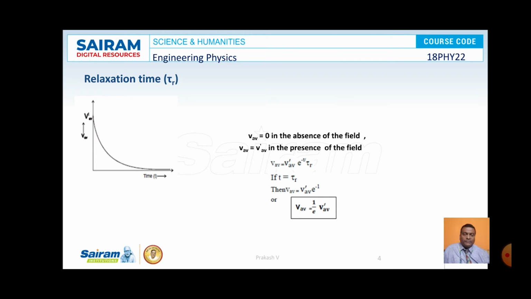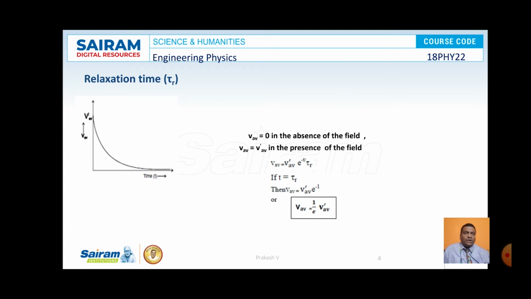as shown in the graph. Here we are plotting a graph of Vav dash, that is average velocity, versus time. The average velocity of the electrons reduces exponentially from Vav dash to 0. The decay process is according to the equation Vav is equal to Vav dash into e to the power of minus t by tau r, where t is the time counted from the instant the field is switched off, and tau r is known as relaxation time.